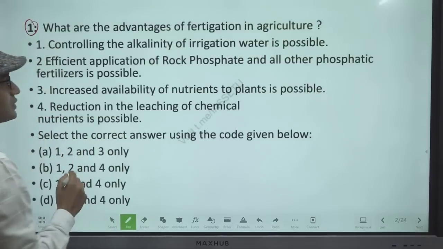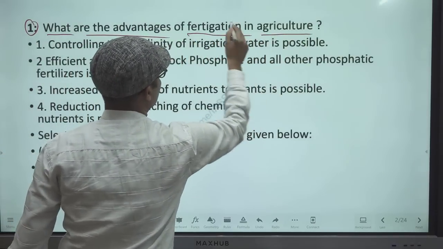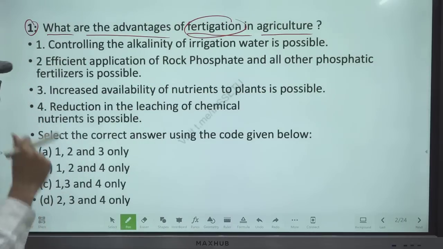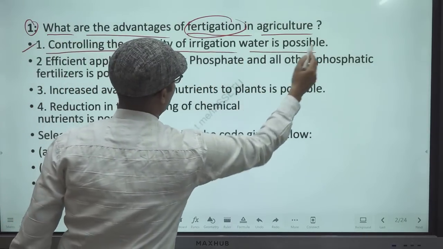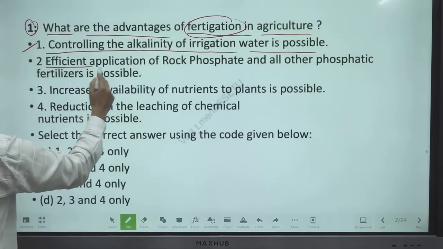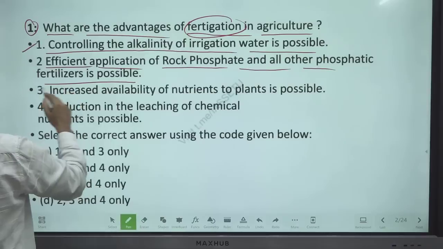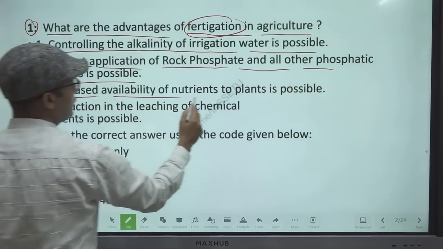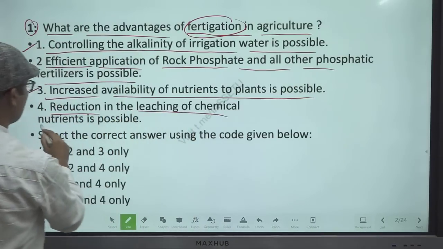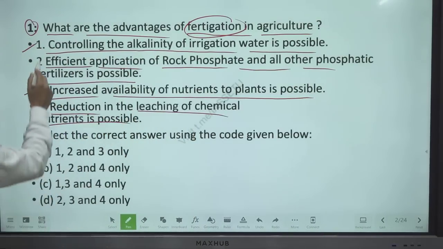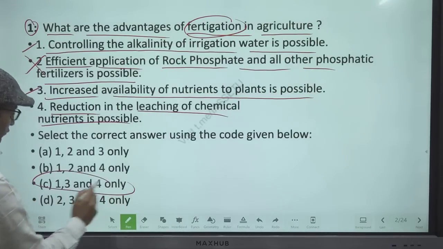Here is the question: what are the advantages of fertigation in agriculture? This is a technology, fertigation. One, controlling the alkalinity of irrigation water is possible. Two, efficient application of rock phosphate and all other phosphatic fertilizers is possible. Three, increased availability of nutrients to plants is possible. Four, reduction in the leaching of chemical nutrients is possible. Out of this, statement number 2 is wrong. So by elimination technique, our answer is C, 1, 3, 4.